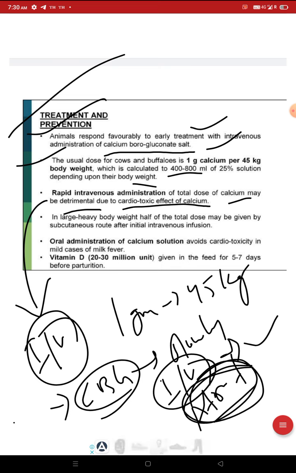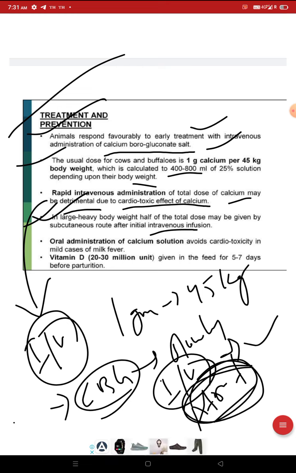In large, heavy body weight, half of the total dose may be given by subcutaneous route after initial intravenous infusion. After intravenous, we can give half of that amount by subcutaneous route. Oral administration of calcium solution avoids cardiotoxicity in mild cases of milk fever.